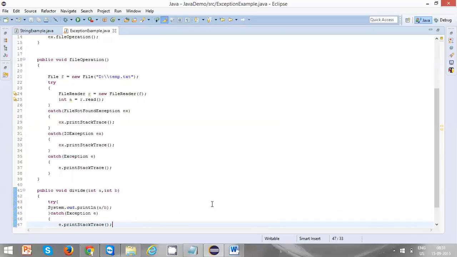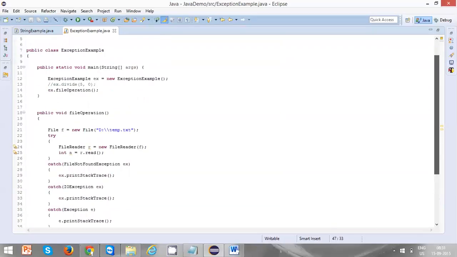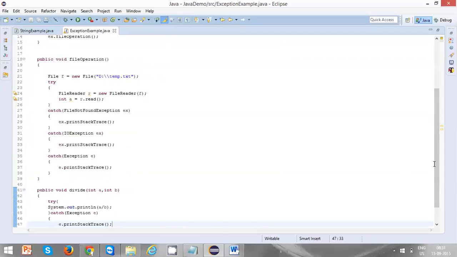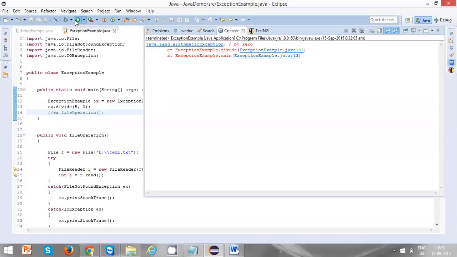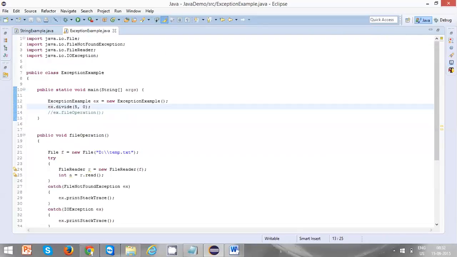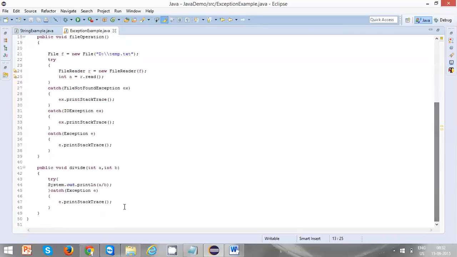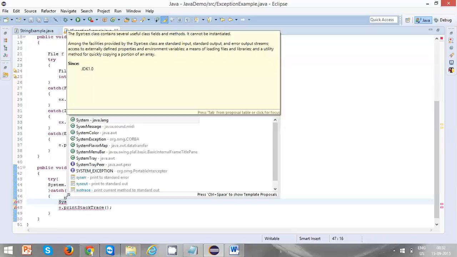Let's run only the divide one. Let's comment this one. You can see arithmetic exception, divide by 0. You can also print your own message. Once it is caught, you can also print your own messages.